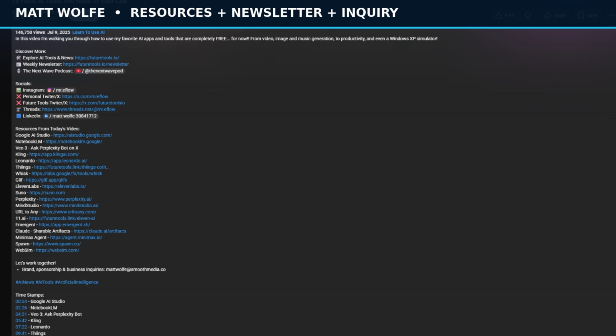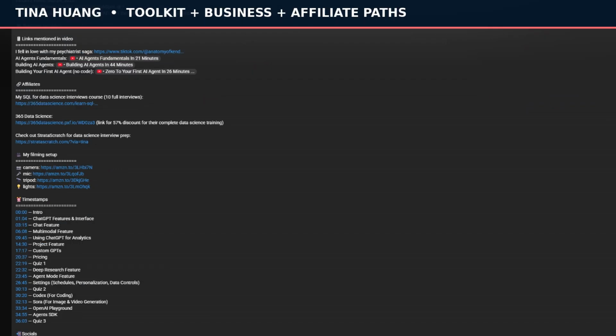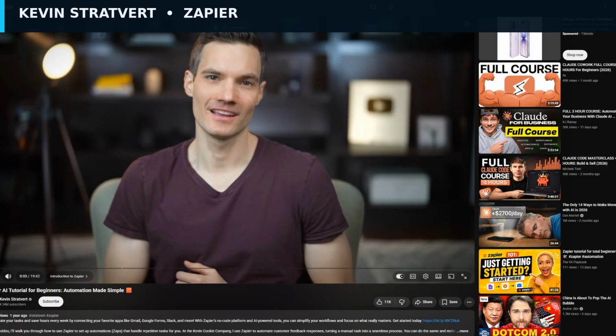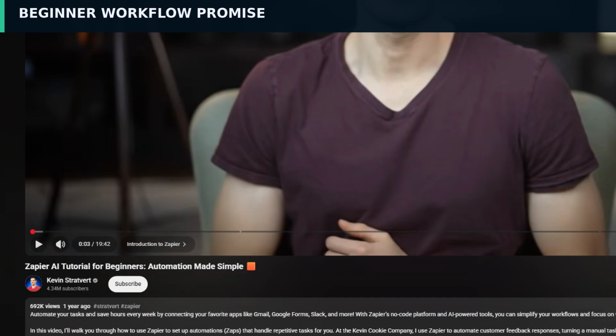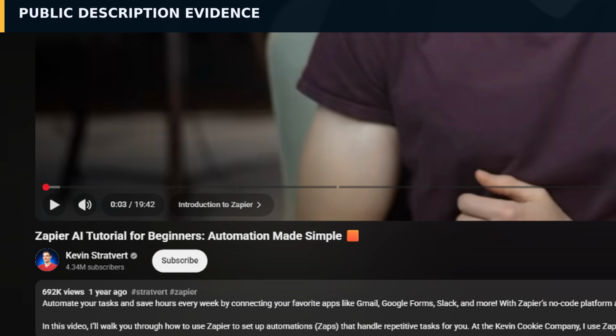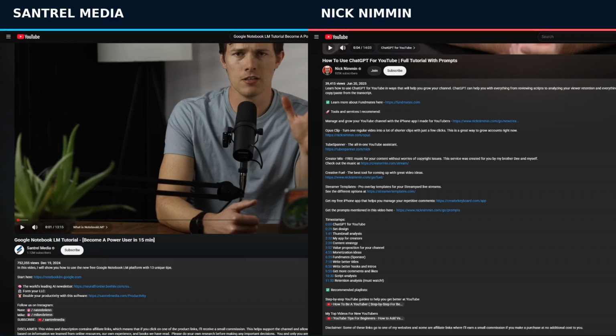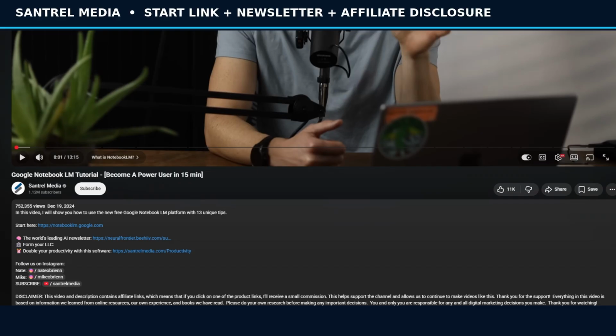The important point is fit. If a viewer has just watched a real Zapier workflow, a relevant Zapier resource can be a natural next step. If a creator has followed a ChatGPT for YouTube tutorial, a prompt sheet or creator tool can match the task they are already trying to complete. A beginner may need a setup guide. A more experienced viewer may want a reusable template or deeper workflow. That alignment matters because the recommendation follows the lesson instead of interrupting it.